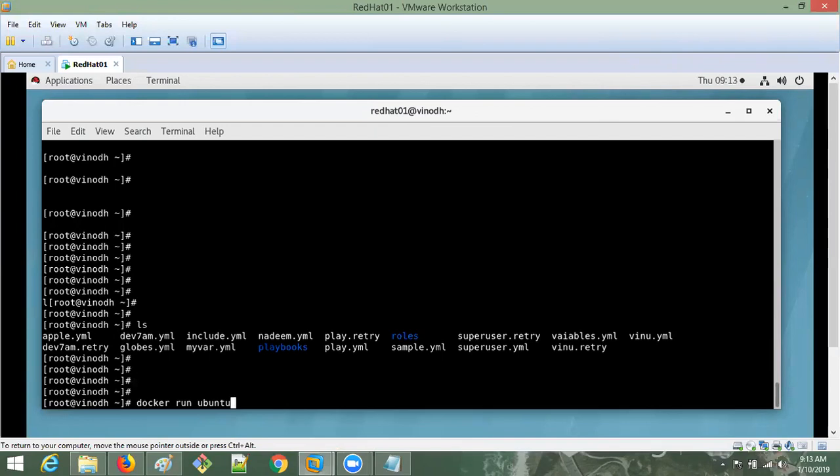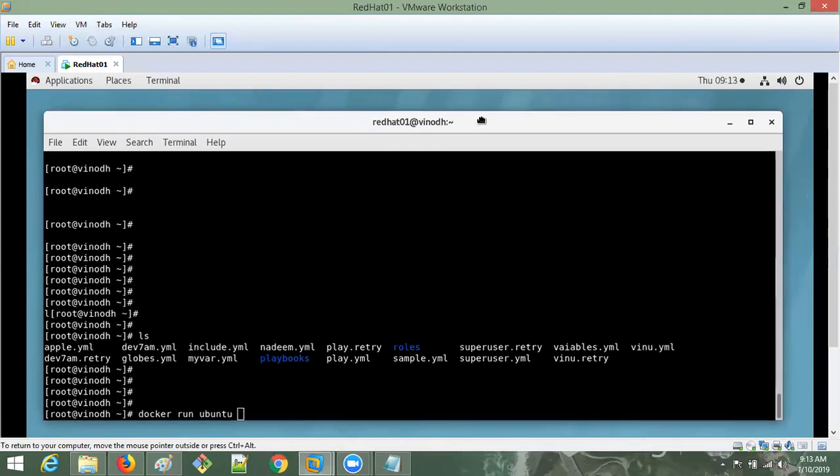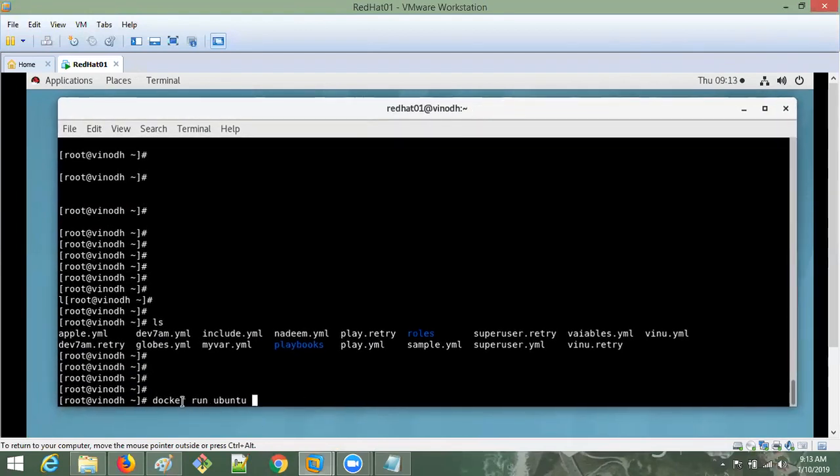Okay, now if I run it, it will run directly, but here one more thing we have to give. It will run directly, but it will not attach to our terminal. I want to attach this terminal to the Docker container. So how to attach this? By using -t. -t means terminal.